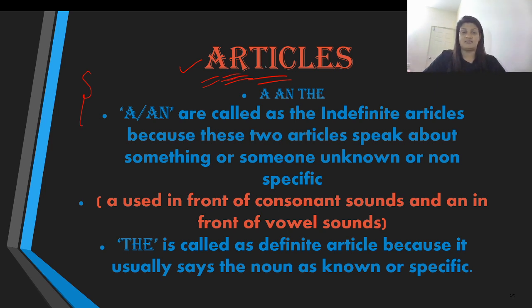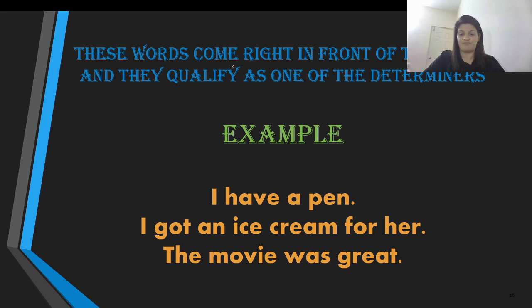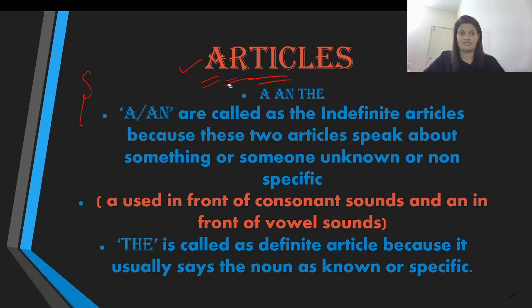Like I said, articles are nothing but words like a, an, and the. These 3 words are called articles. A and an are called indefinite articles because these 2 articles speak about something or someone unknown or non-specific, or the one we are not sure about.